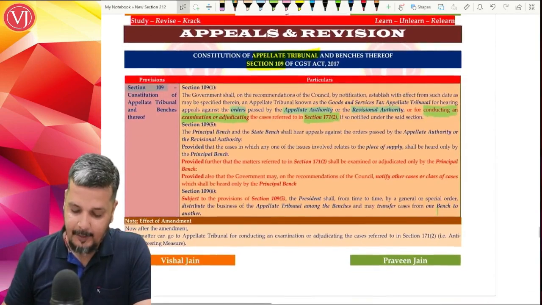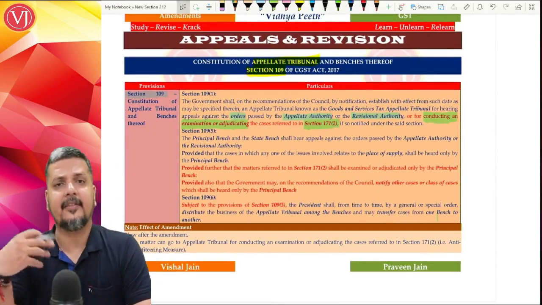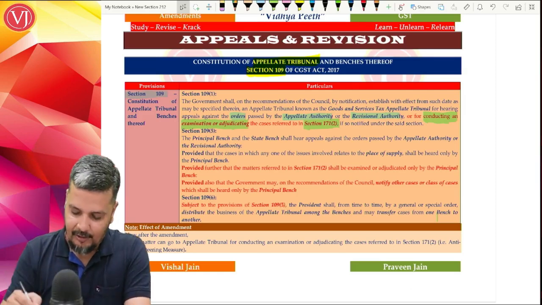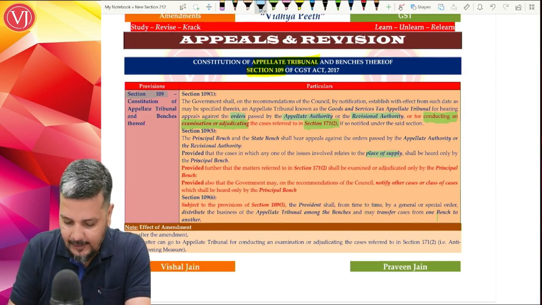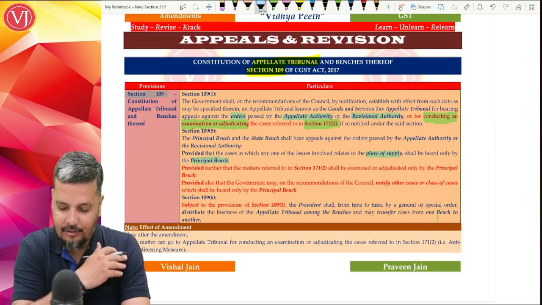Now, second amendment which has been brought here is, previously, as discussed, appellate tribunal will have principal bench and state bench. Previously, when you talk about your place of supply matters, they were heard only and only by your principal bench.